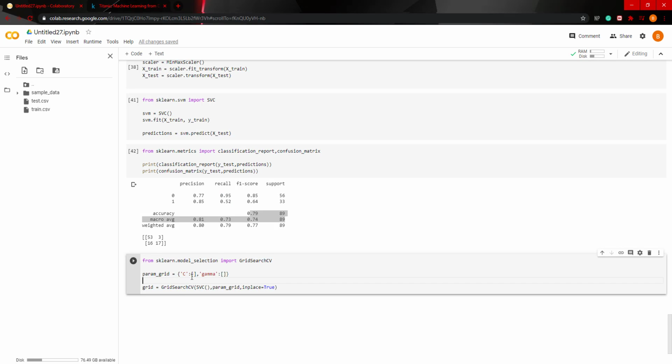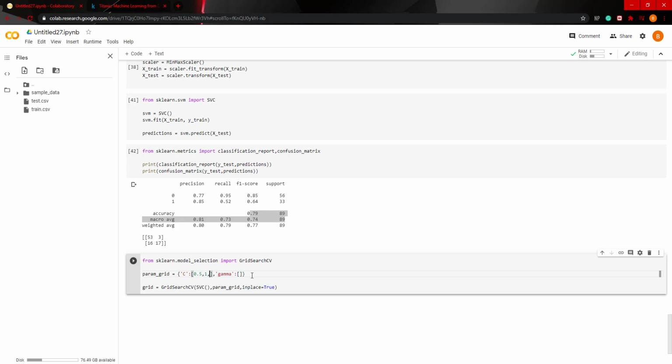So essentially, for this intro video, all you need to know is C and gamma are two hyperparameters that you can tune using grid search to better perform your model. And you can read up on C and gamma. I'll explain it in further videos, but essentially, we're just going to give an arbitrary amount of numbers in this list, and then it's going to go through every single value in the list and see which parameter is the best one that gives the best metrics.